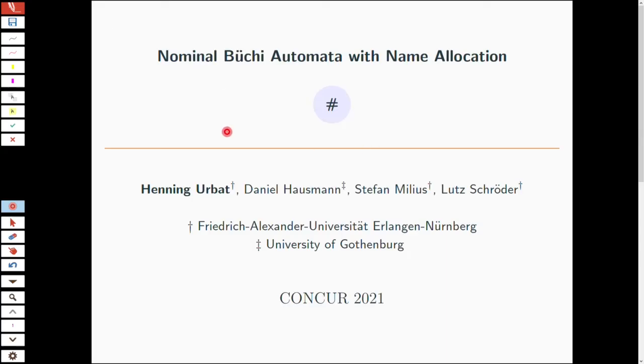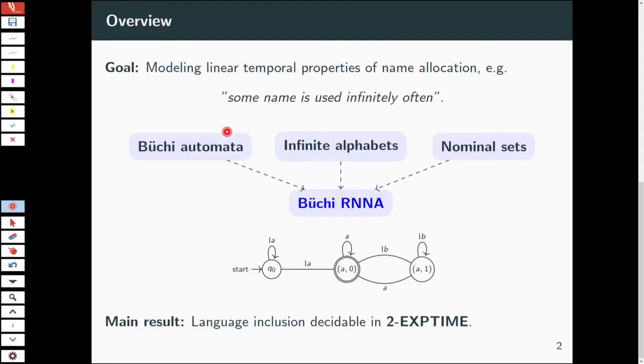Hello. This is a brief overview of our paper on nominal Büchi automata with name allocation. So what we wanted to do in our paper is to get a handle on linear temporal properties of name allocation, like the property that some name is used infinitely often.